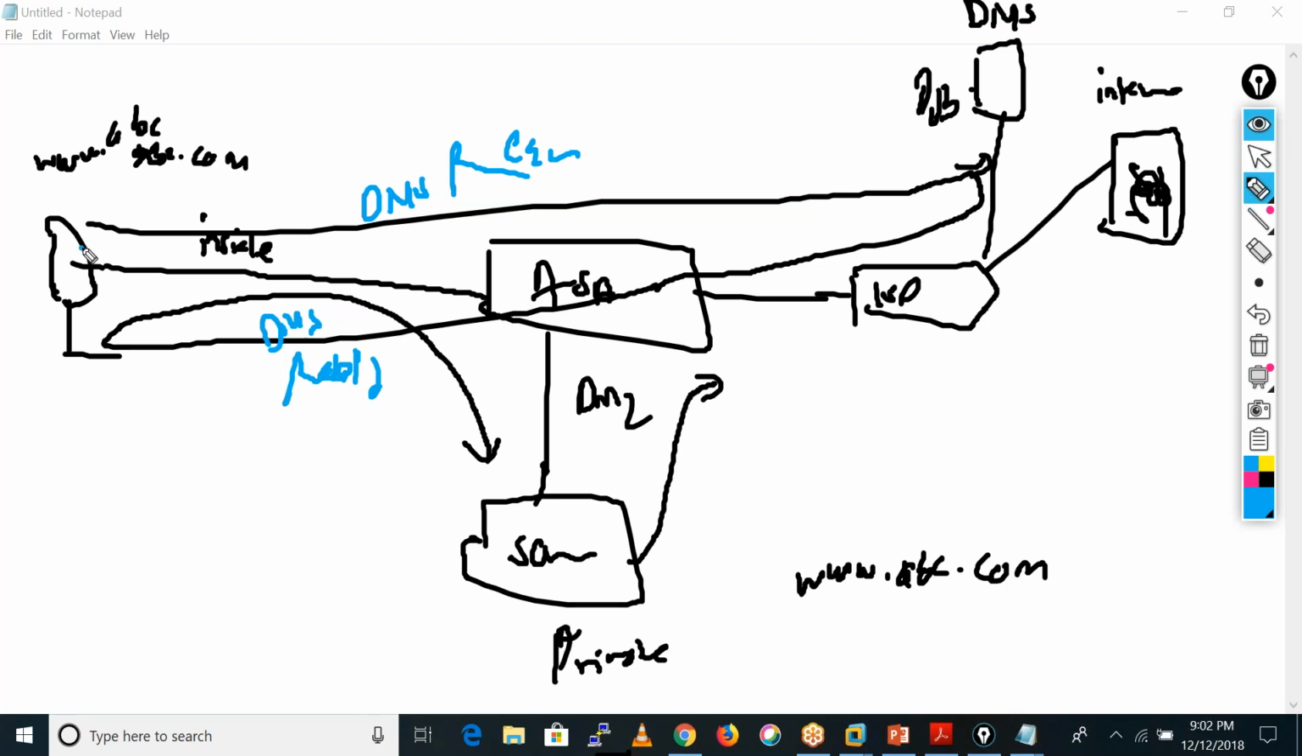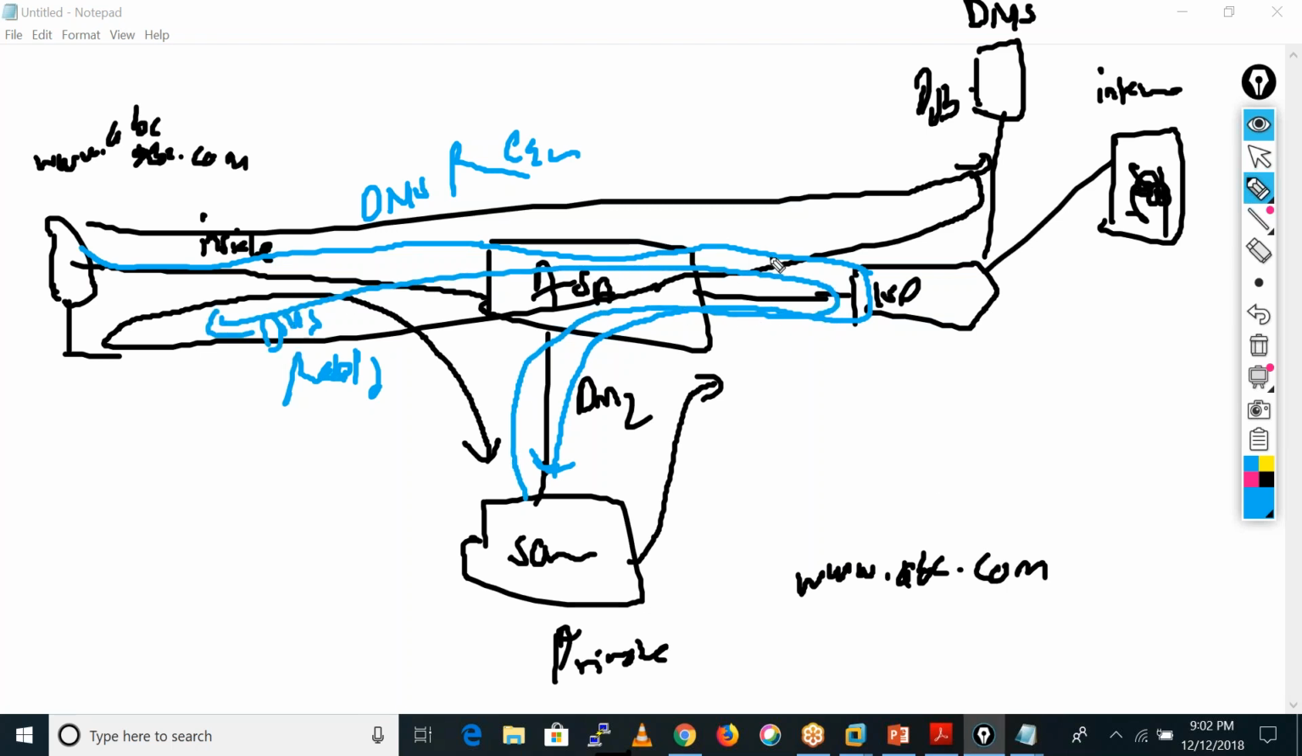Now the user is going to send the traffic towards this public IP. That traffic goes all the way to the ISP, comes back through the ISP, and then goes towards the DMZ server. I think that's a bad thing: the same traffic goes out through the internet and comes back to the DMZ, passing through the firewall again. The traffic is flowing here without any purpose. To avoid that, we always use policy NAT.